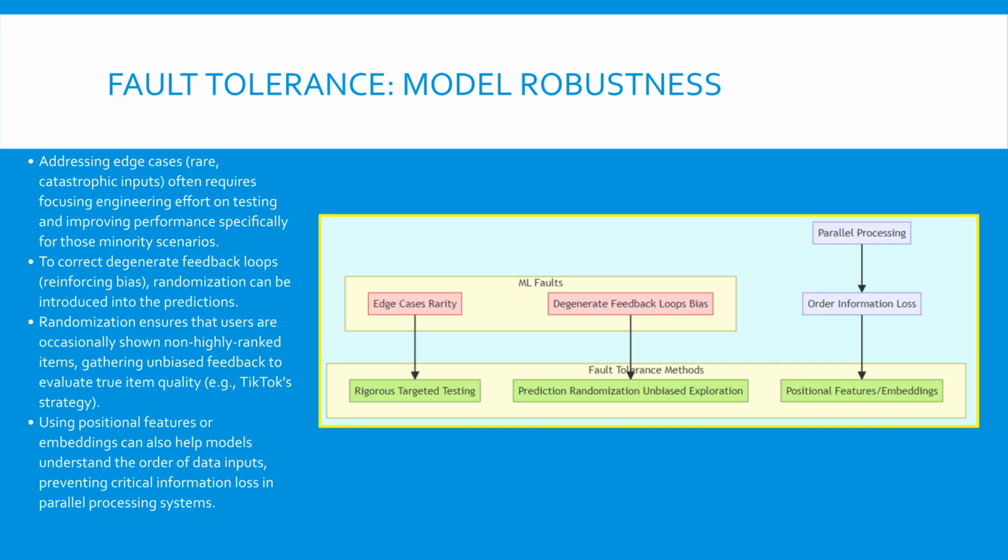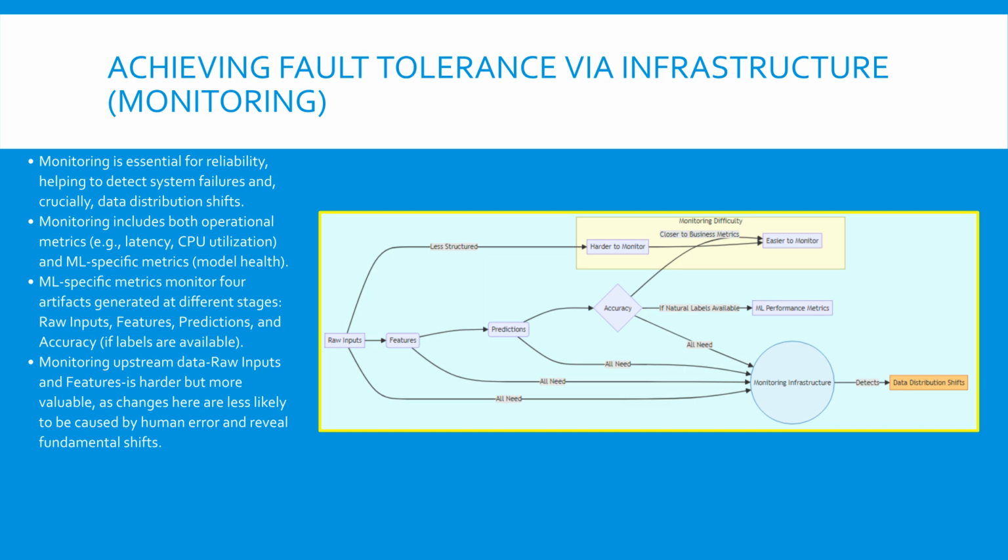Our next step in achieving reliability is through robust monitoring. Monitoring is the critical infrastructure component for achieving fault tolerance. Since silent failures and data shifts are pervasive, you cannot rely on manual checks. Monitoring tracks two classes of metrics: operational metrics, which confirm the hardware and software systems are healthy, and ML-specific metrics, which confirm the predictions are healthy. ML-specific monitoring should track 4 key artifacts across the data pipeline.